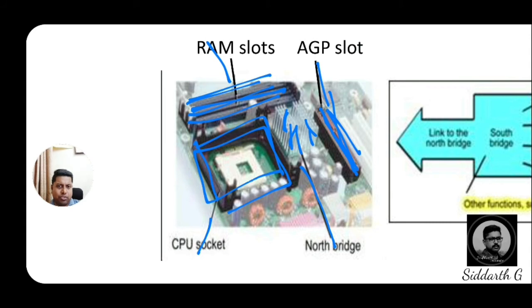So dear students, if you want more RAM speed, if you want to increase your RAM speed for gaming purposes, at that time we use these kinds of slots, and we will fix some external RAM to the particular board. Here the accelerated graphics port will help. It will increase the speed of the system by boosting the video enhancement. That's why for gaming purposes we definitely require these kinds of slots.